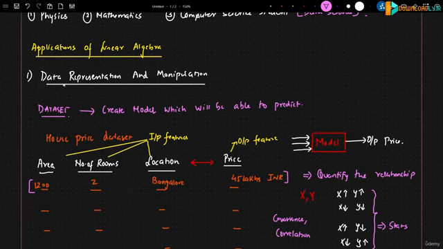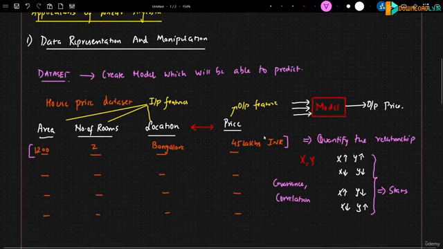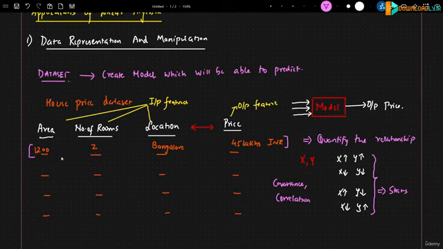So here you can see data representation and manipulation. When we are training all these specific models, we basically represent this entire data in the form of vectors, and internally a lot of mathematical equations will get calculated. In this scenario, we say this is a regression problem statement, right? I will also probably upload a video on the mathematical intuitions behind that as we go ahead. So this is basically about data representation.